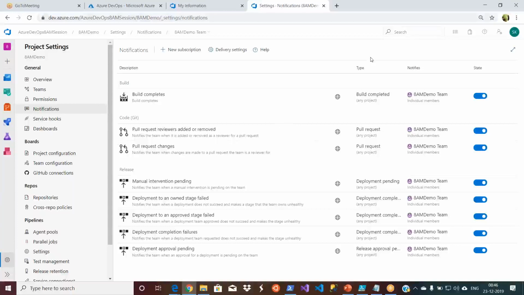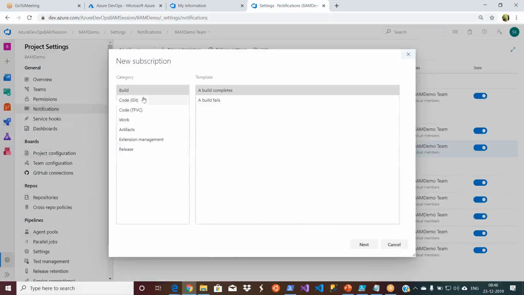Coming, right? Okay, so you have different categories: build, code, release. You can simply turn on or off, and you can add your own categories as well. We will see in future. But this is a place where you can see what are the different notifications you have available. And then you have things like subscriptions, etc. These are the different categories we saw, build, code, etc. For these things also you can see what are the different notification categories you have.